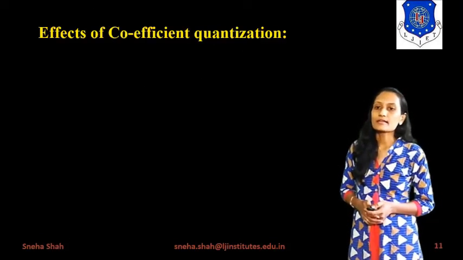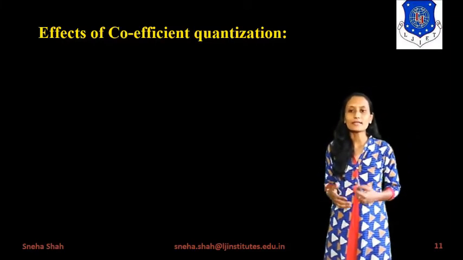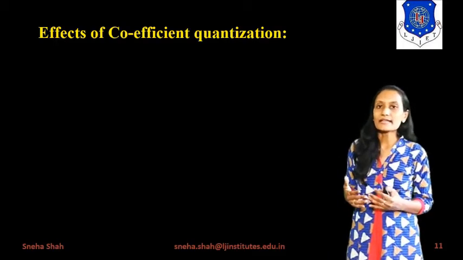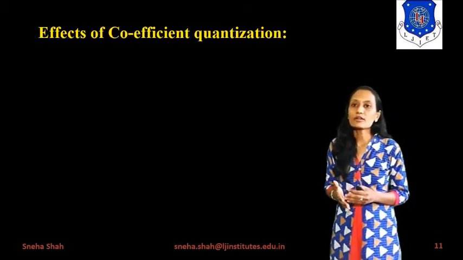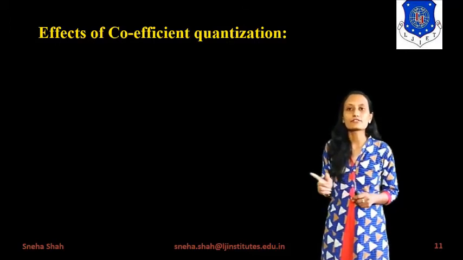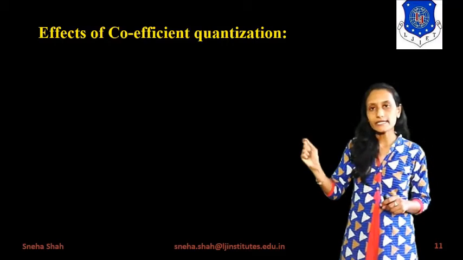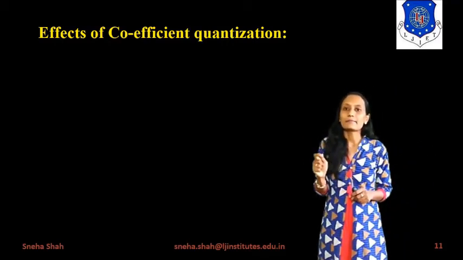Now the last topic is effects of coefficient quantization. What is the meaning of this? First, what is the process of quantization? If we want to convert any signal from analog to digital, first of all we have to convert the continuous time signal into discrete time form by the sampling process.